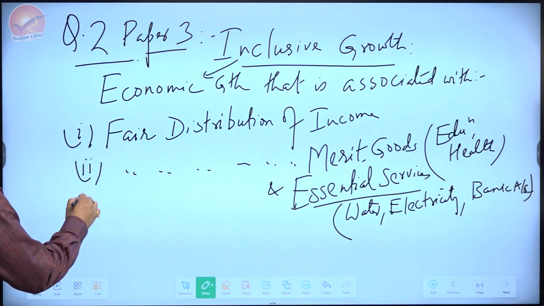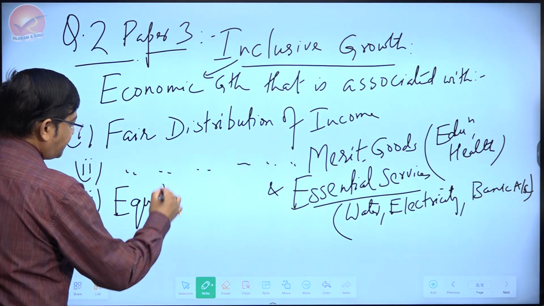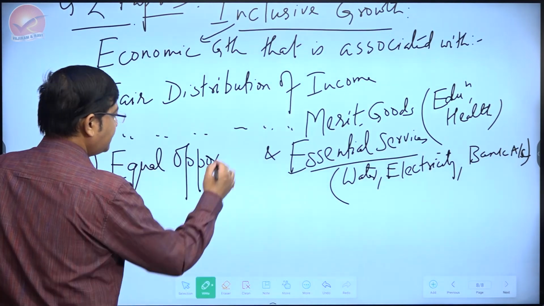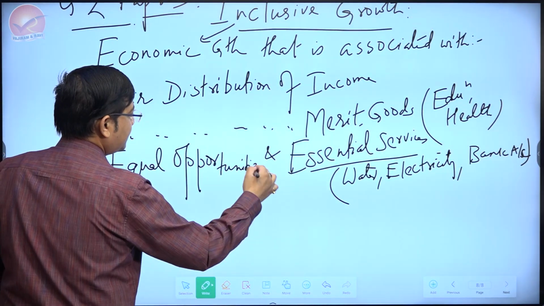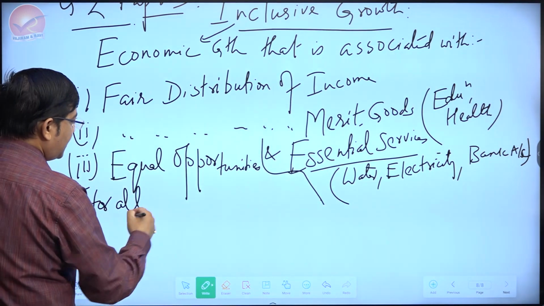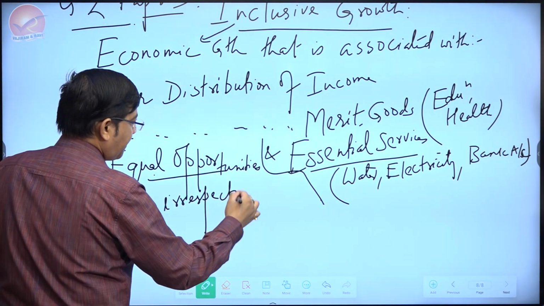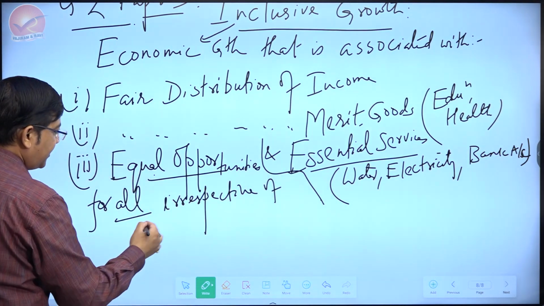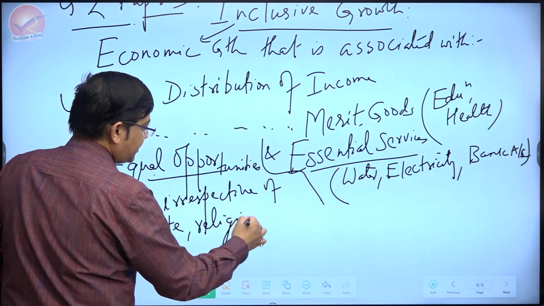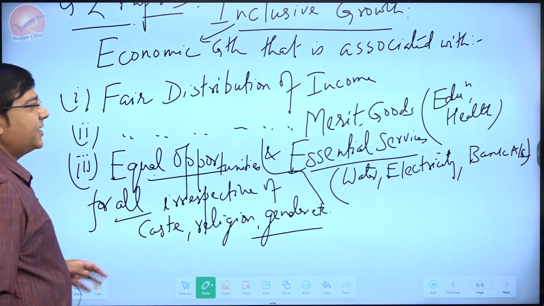And at least one more thing I would like to put here. Equal opportunities for all, irrespective of, let's say, caste, religion, gender, etc. Okay, this is one way to define.